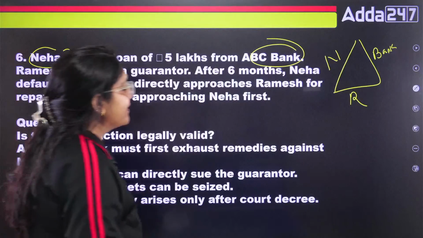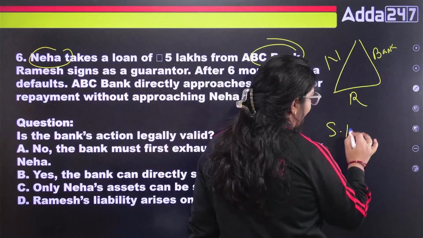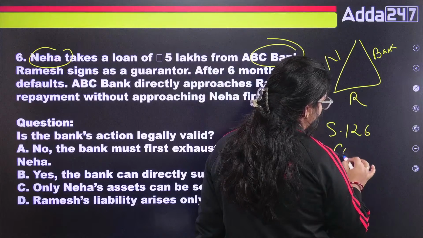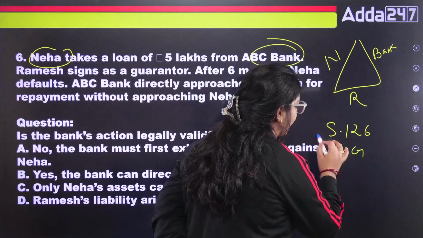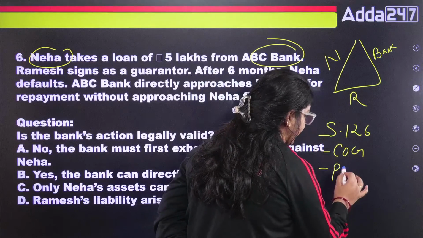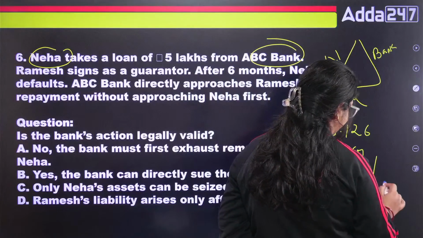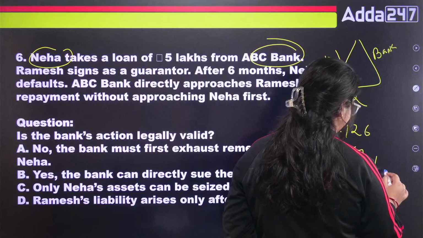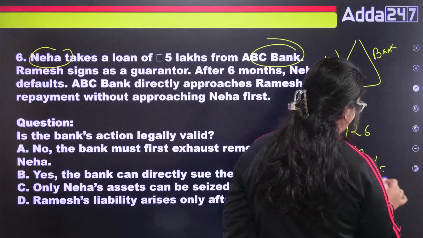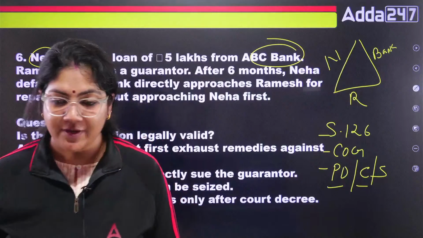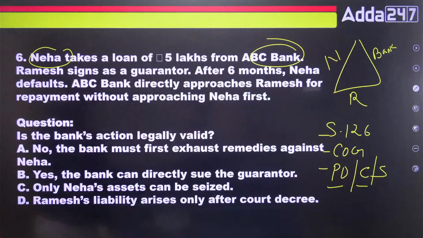So this is basically Section 126, that is contract of guarantee. There are 3 parties in a contract of guarantee: principal debtor, creditor, and what? That is surety. So there are 3 parties in a contract of guarantee. So is this a valid one? You are saying no, the bank must first exhaust remedy, I guess. Okay.